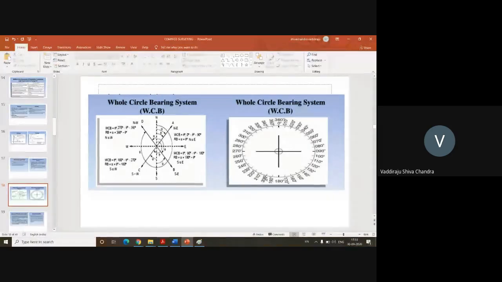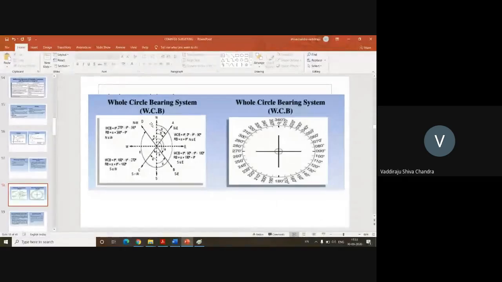So how do we measure the whole circle bearing of a given line? See, in the first figure, you have a north-south line and an east-west line. Okay. This represents the quadrants. I hope you are all aware of it. What is the first quadrant in this? This is the first quadrant. This is the second, this is the third, and this is the fourth quadrant. I hope you are all aware of these quadrants, right? Yes, sir.